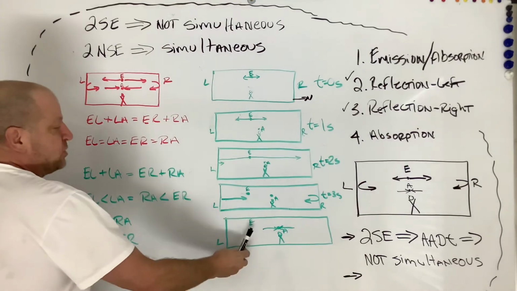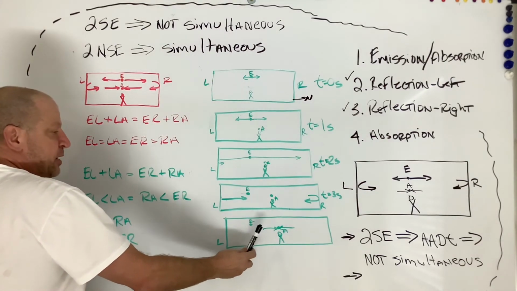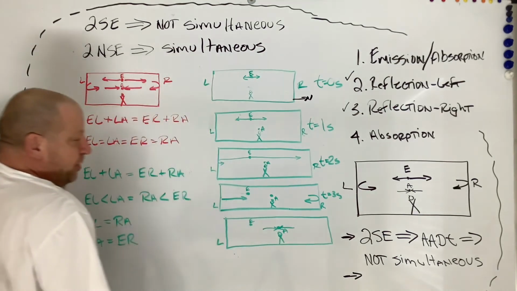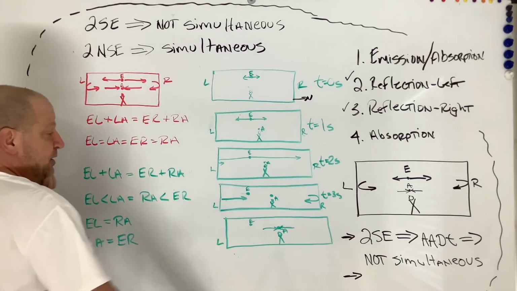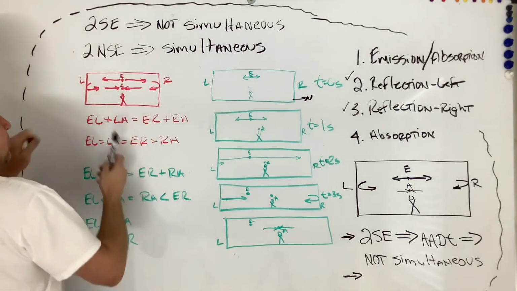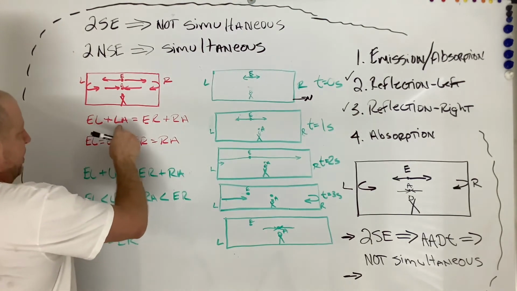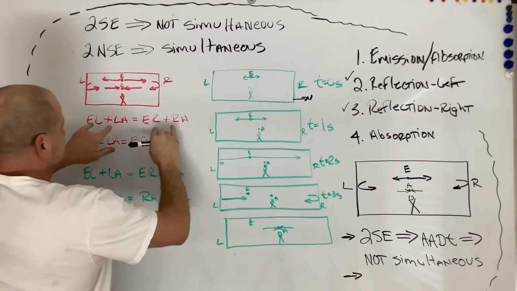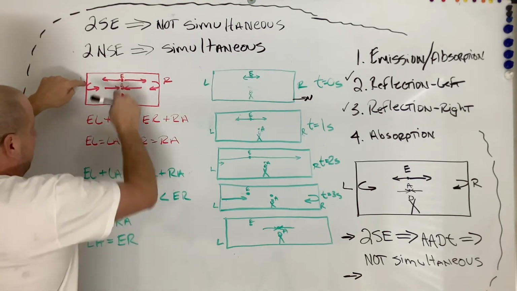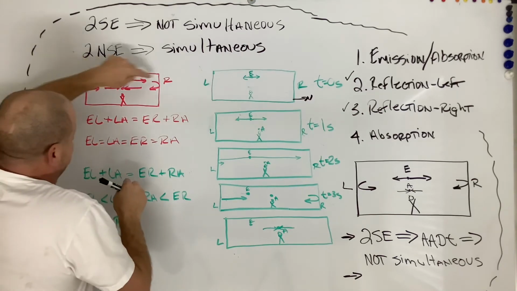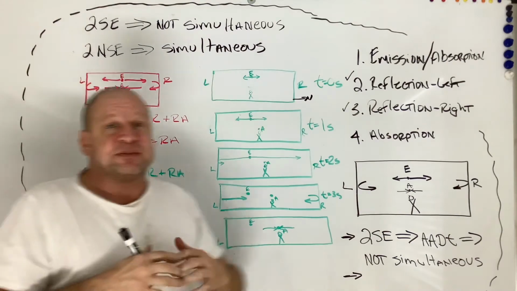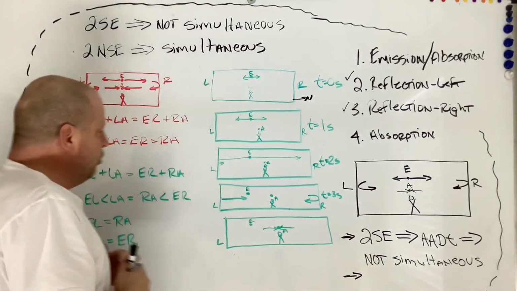So that's why there's no twin paradox. The reference frame that's moving relative to the backdrop of the electromagnetic field is the one that is always moving relative to the one who has EL plus LA, ER plus RA. When these two are equal, and all these distances, E to L, L to A, and E to R, R to A, have the same distance in the same time component, you're not moving.